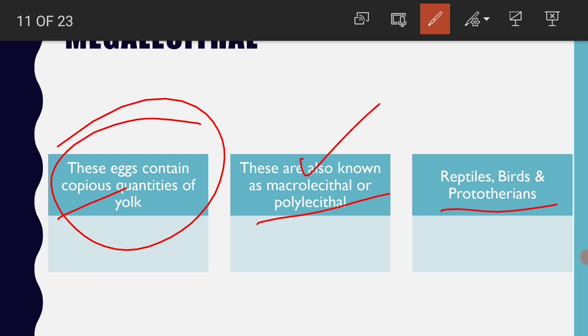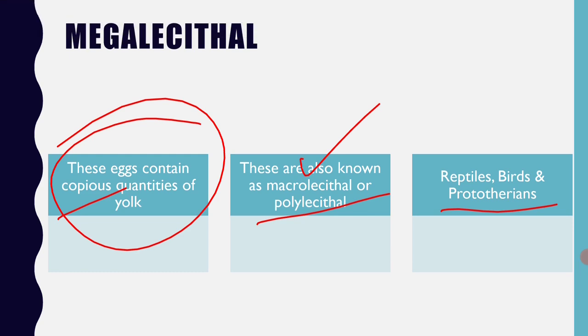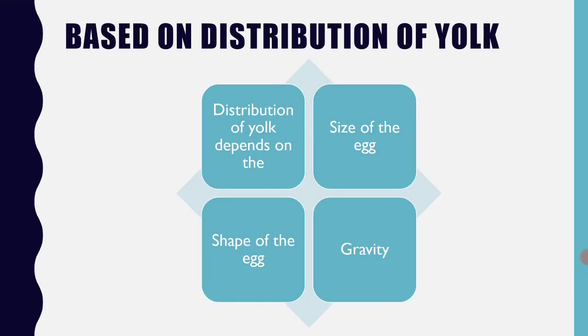You know, the egg of a hen, it contains copious quantity of yolk. As a result, you prepare omelette by using that. In fact, that yolk is not meant for preparing or cooking omelettes. That yolk content is meant for the food, reserve food for the developing embryo inside the egg. So, that is about the megalecithal eggs.